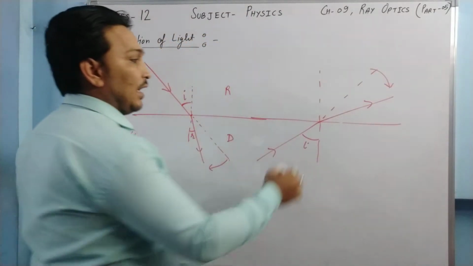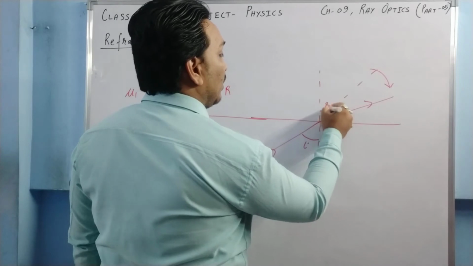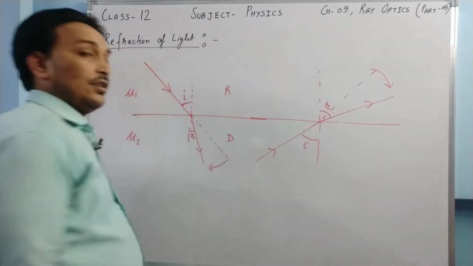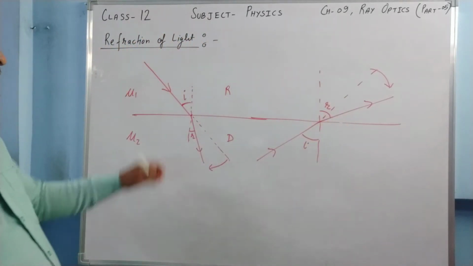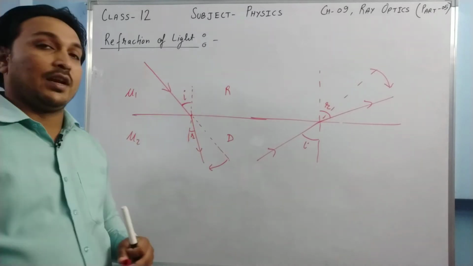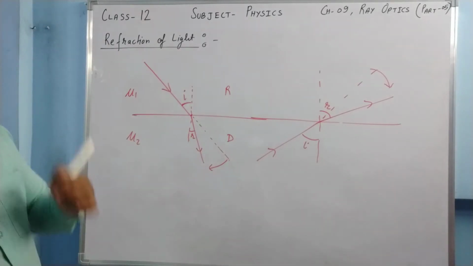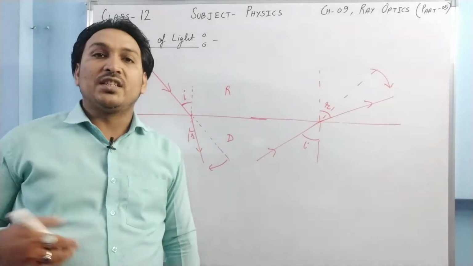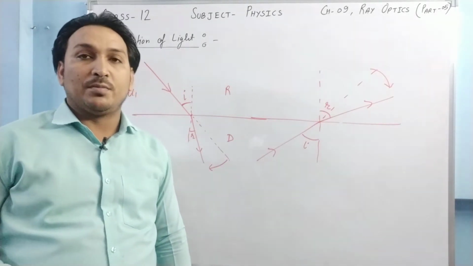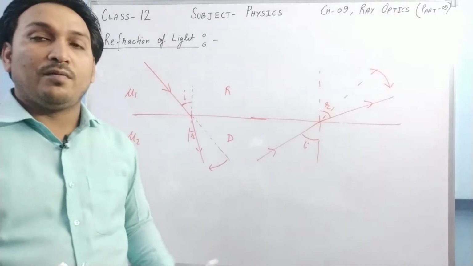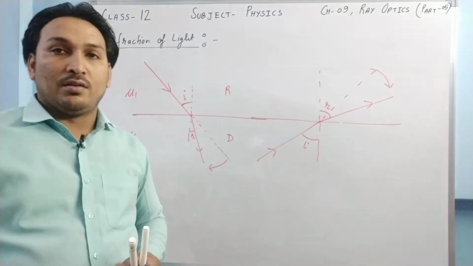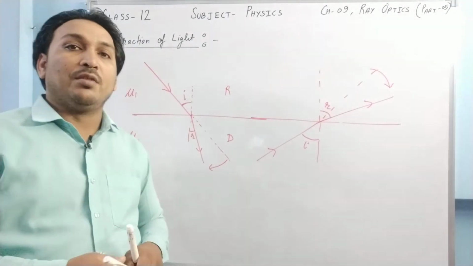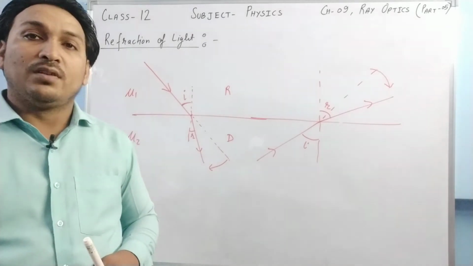So in this case the angle of refraction becomes larger than the angle of incidence, and in the other case the angle of refraction is smaller than the angle of incidence. So whenever a ray of light goes from rarer to denser or denser to rarer, it bends from its path, and this phenomenon of deviation caused by change in medium is called refraction of light.